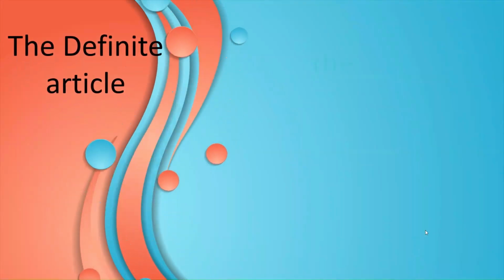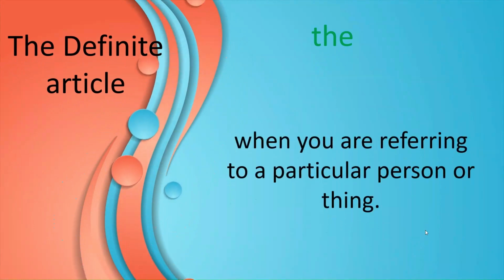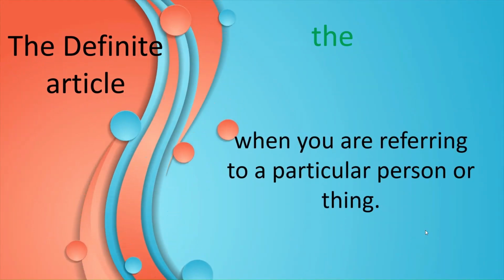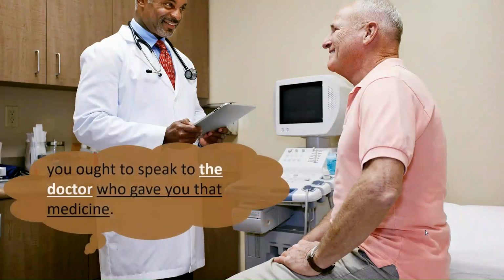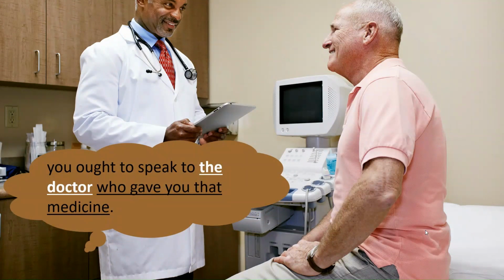The second use is when you are referring to a particular person or thing. For example, you ought to speak to the doctor who gave you that medicine. The noun doctor in this sentence is specified. It would be different if we said, "You ought to speak to a doctor." A doctor can be any doctor. But when we continue the sentence and say, "Who gave you that medicine?" we make it specific.